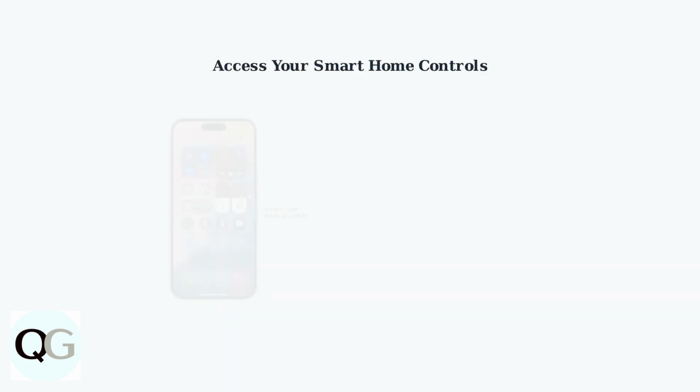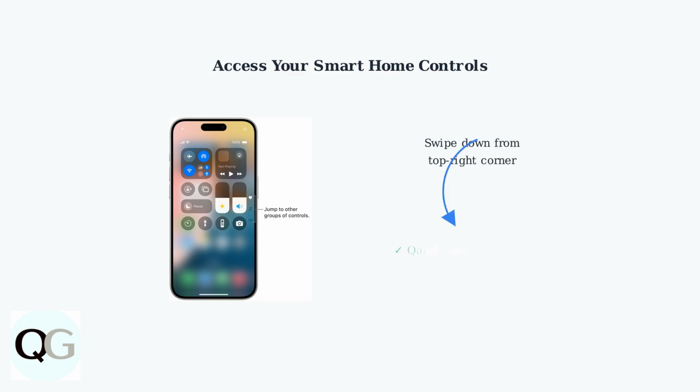Now you can access your home controls anytime by swiping down from the top right corner of your screen. Your smart home devices are just a swipe away, making it incredibly convenient to control lights, locks, thermostats, and other HomeKit accessories.